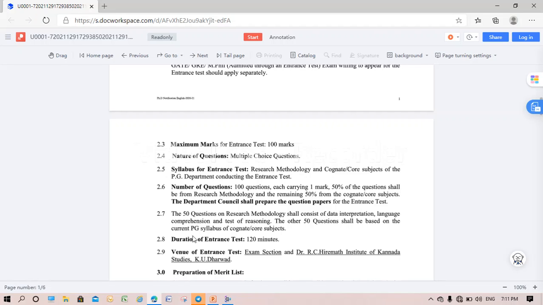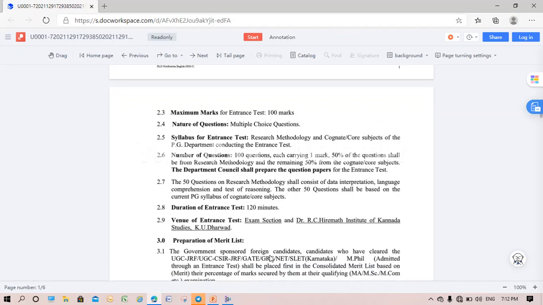The 50 questions on research methodology consist of data interpretation, language comprehension and test of reasoning, and the other 50 questions shall be based on the current PG syllabus of your core subject. The duration is 120 minutes and the venue of the test is the exam section and Dr. R.C. Hiremath Institute of Kannada Studies, KU Dharwad.